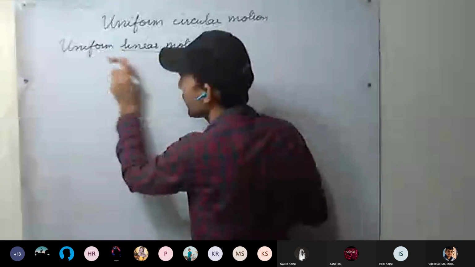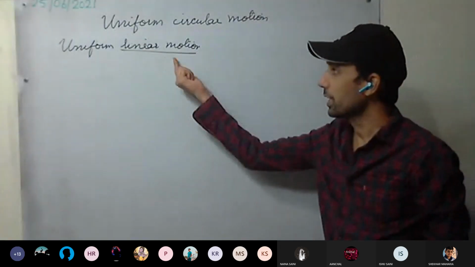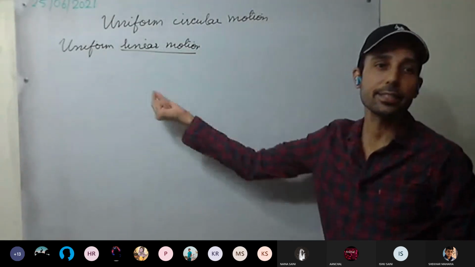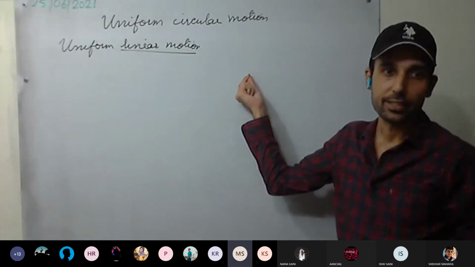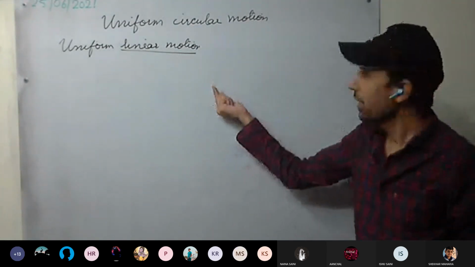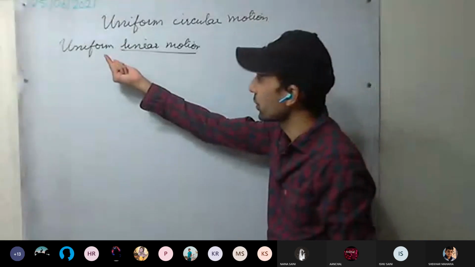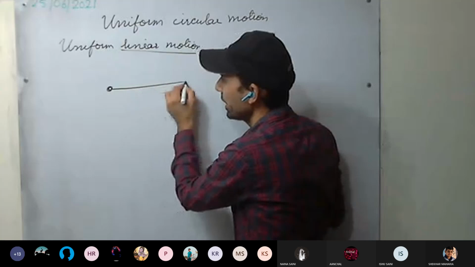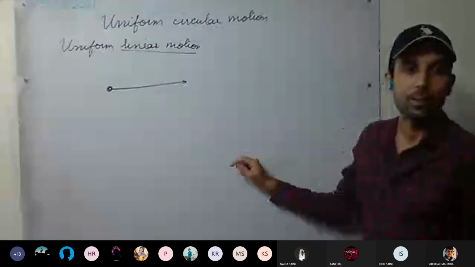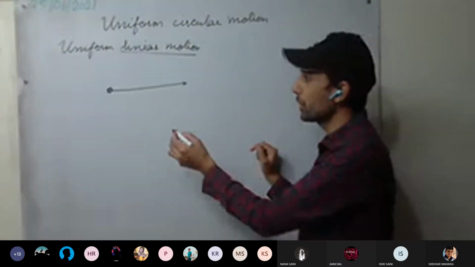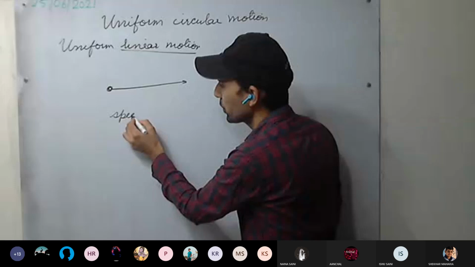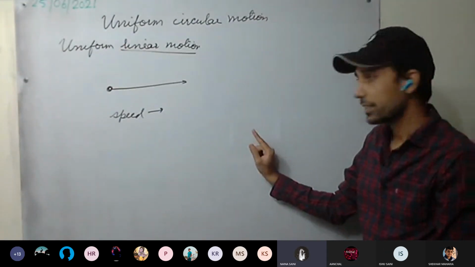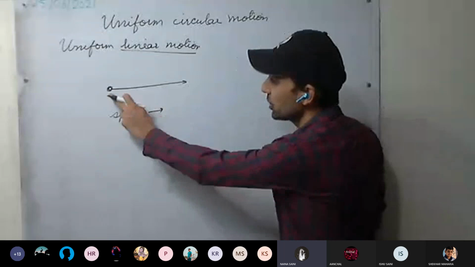Last year we discussed linear motion. What is linear motion? When a body is moving in a straight line, in a straight moving path. Now we'll be discussing uniform linear motion. Uniform linear motion means the body is moving in a particular direction. And what about the speed? It remains uniform throughout its motion, it's constant, it doesn't change.